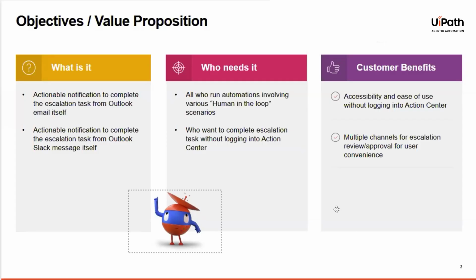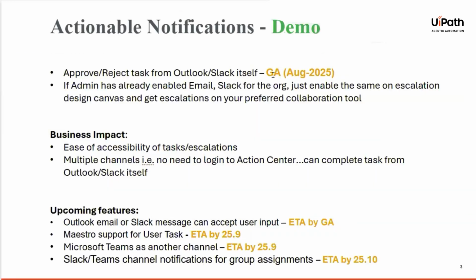And now you also will have multiple channels for your review. So if your customers or your users prefer using Slack or Outlook, you can bring that review task to them at their convenient channels. It is going GA next month. Most probably, it should already be available in preview by end of this month. And yeah, the only configuration which is needed will be from your org admin. If they have enabled email and Slack for your entire org, then all you need to do is just enable a toggle, and that's it. You'll be able to use this feature in agent escalations.